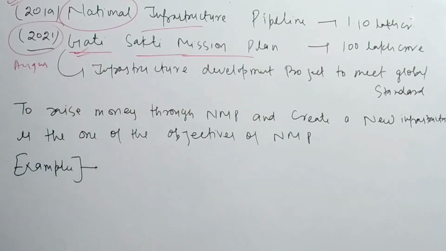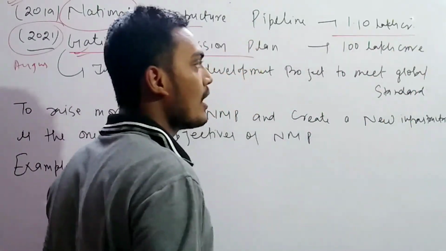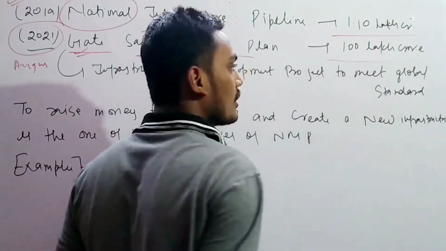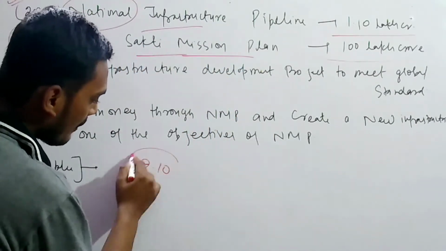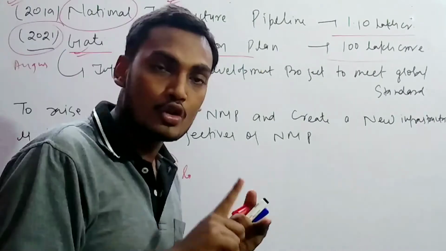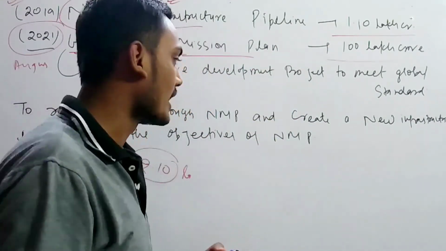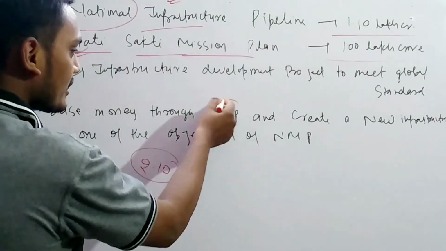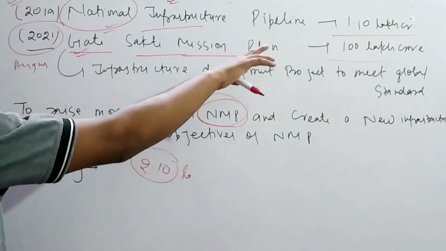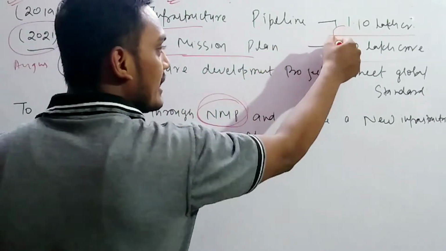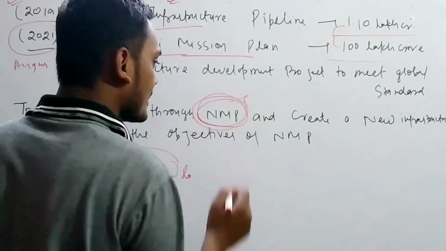This Gati Shakti mission plan needs an amount of 1.10 lakh crore and 100 lakh crore. If you compare, this is around 2.10 lakh crore. So to meet this amount, or to spend the money on infrastructure, this scheme has been launched, that is the National Monetization Pipeline. To meet this spending, as you know, 2.10 lakh crore if you sum this up, this money has to be raised from the National Monetization Pipeline.